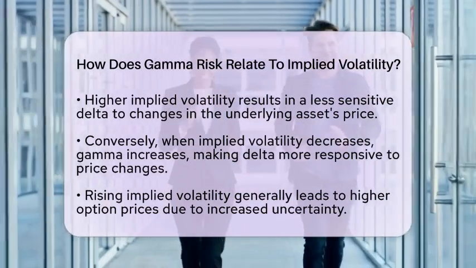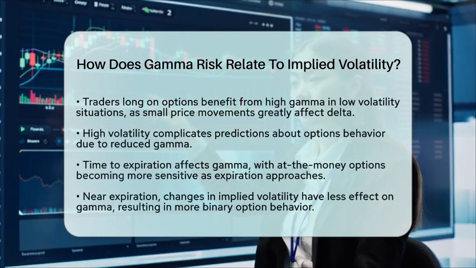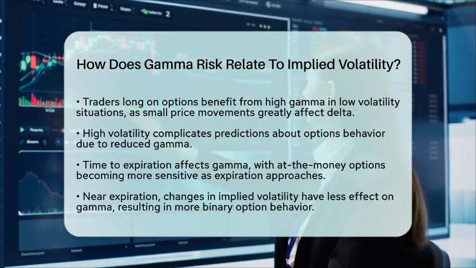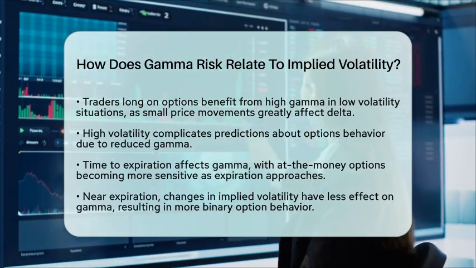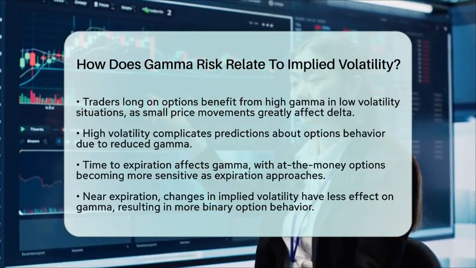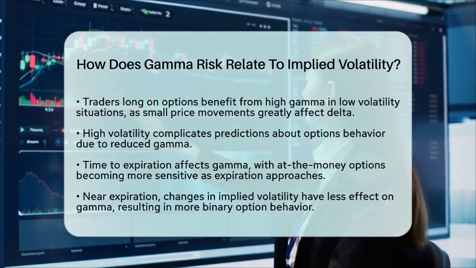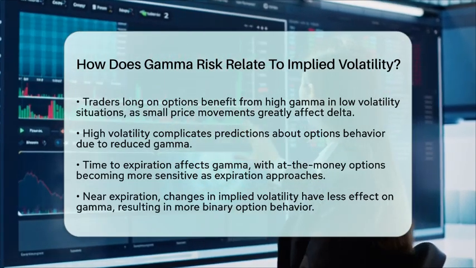Another important factor to consider is the time to expiration. As options approach expiration, gamma for at-the-money options increases. This makes them more sensitive to price changes. Near expiration, changes in implied volatility have less impact on gamma, as the option's behavior becomes more binary, either into the money or out of the money.